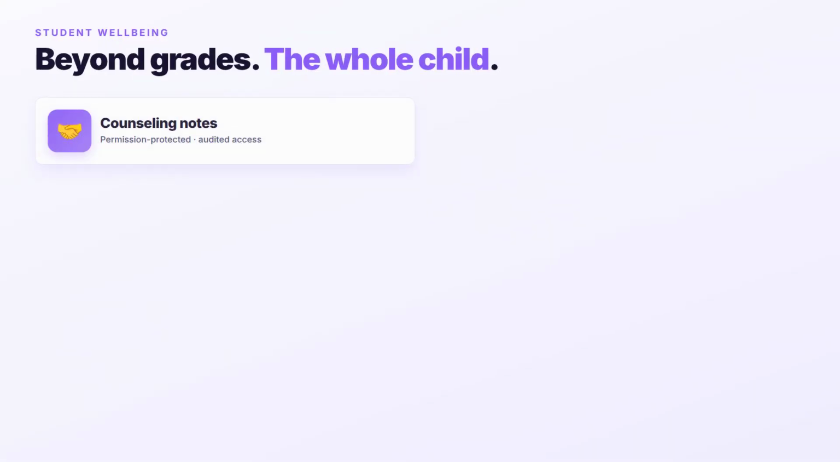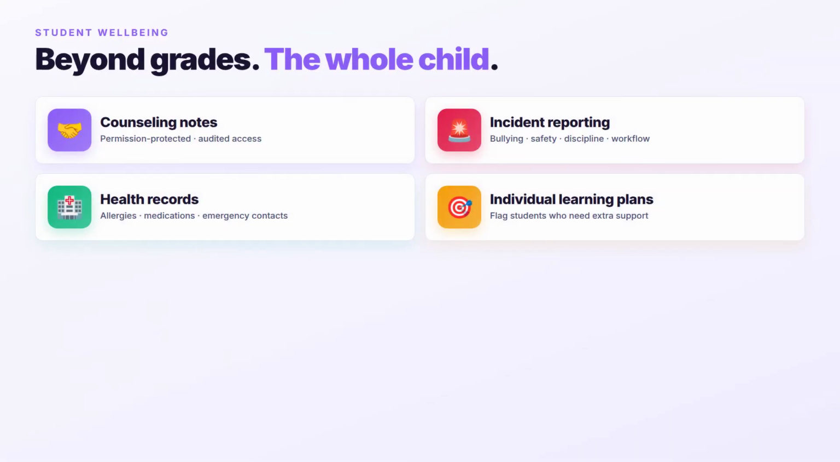Student well-being taken seriously. Permission-protected counseling notes. Incident reporting for bullying, safety, and discipline, with a workflow attached. Health records for allergies, medications, and emergency contacts, and individual learning plans for students who need extra support.